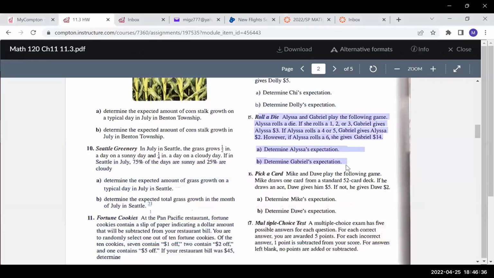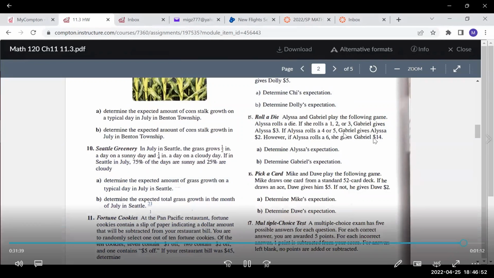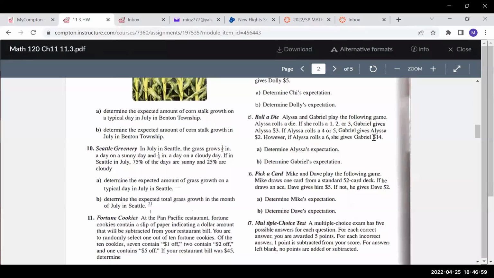So 15 says roll a die. Alyssa and Gabriel play the following game. Alyssa rolls a die. If she rolls a 1, 2, or 3, Gabriel gives Alyssa $3. If Alyssa rolls a 4 or a 5, Gabriel gives Alyssa $2. However, if Alyssa rolls a 6, she gives Gabriel $14. So let's look at Alyssa's expected value, basically. So I would recommend that you set up a table.